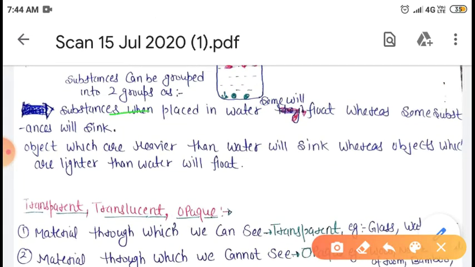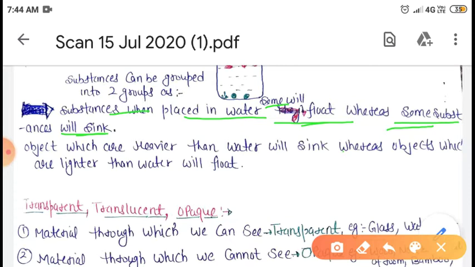Substances when placed in water show different behavior. Some will float whereas some will sink. So, students, whenever we place any material into water, there will be two possibilities. Some material will float whereas some will sink at the bottom of the container. That means on the basis of these two different behaviors, I can group material into two classes: material which floats or material which sinks.